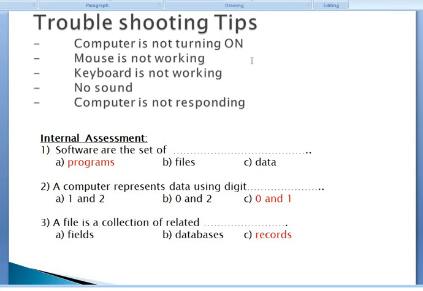Now some internal assessment, some MCQs. Software is the set of programs, files, data. The correct answer is programs. A computer represents data using digits 1 and 2, 0 and 2, or 0 and 1. As I taught just now, 0 and 1, it means bit. The computer understands only 0 and 1. Question number 3. A file is a collection of related records. That is called records.